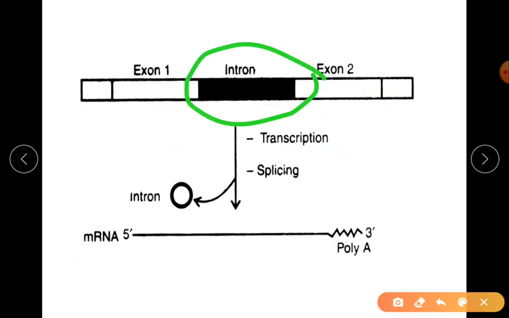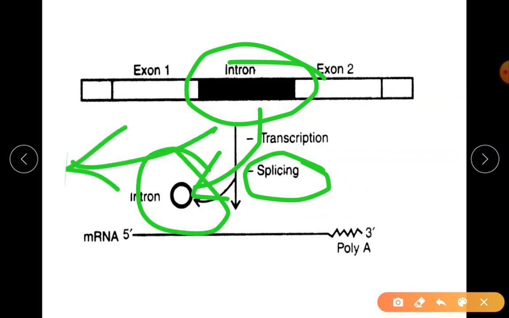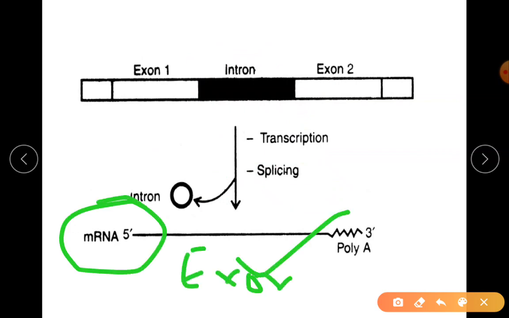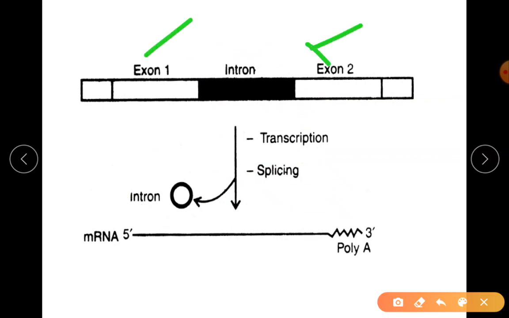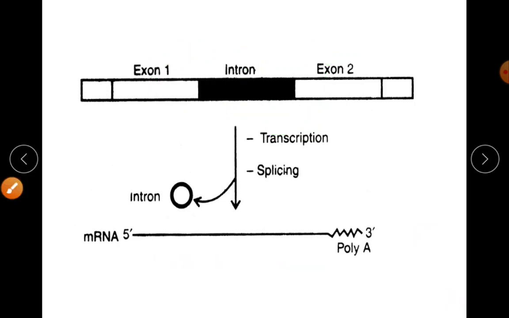So how is that intron removed? There is a splicing process. Okay, it is a cellular activity. So the intron gets pinched off. Okay, it is pinched and thrown out. Finally you get the functional mRNA, which is all exon. So I hope it is clear. These two exons are fused, the intron is spliced out, and then finally you get the functional mRNA.